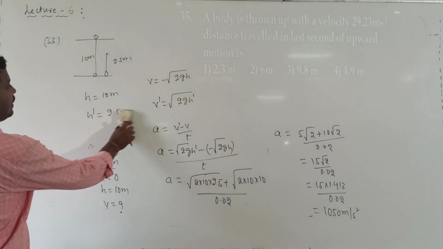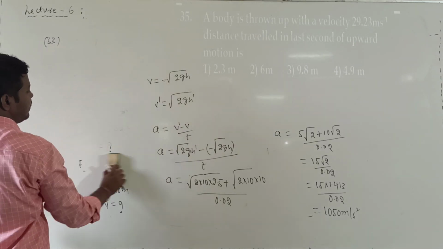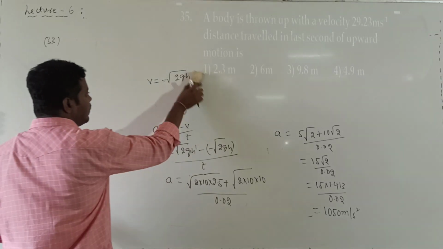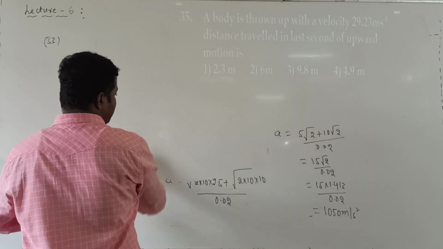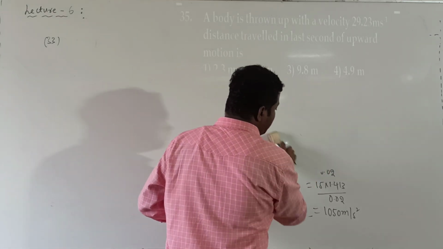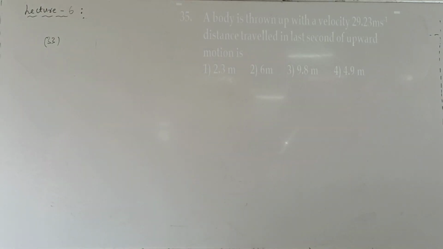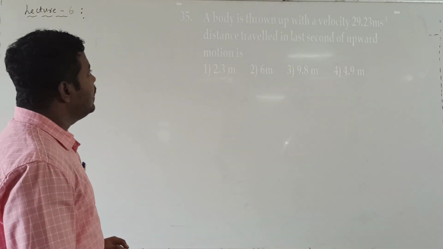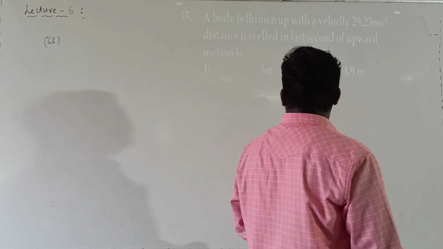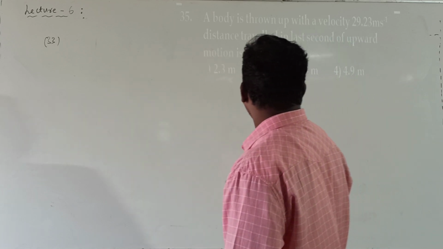Question number 35. A body is thrown vertically upwards with a velocity of 29.23 meters per second. What is the distance traveled by the body in the last second of its upward journey?